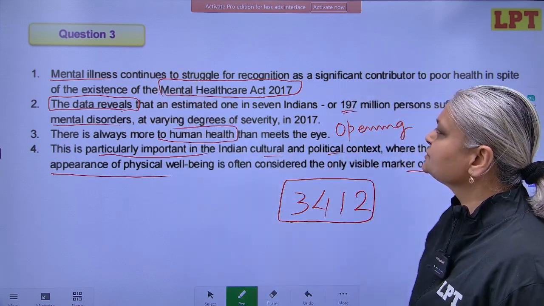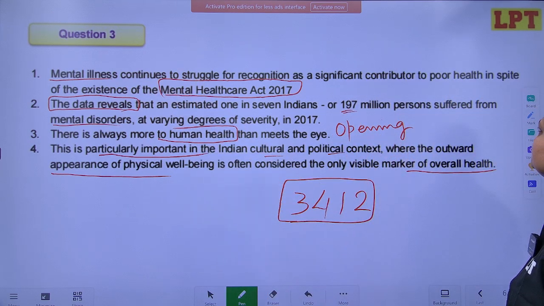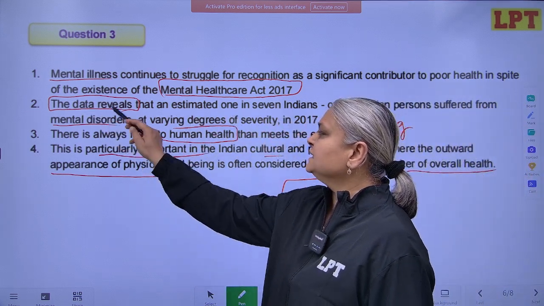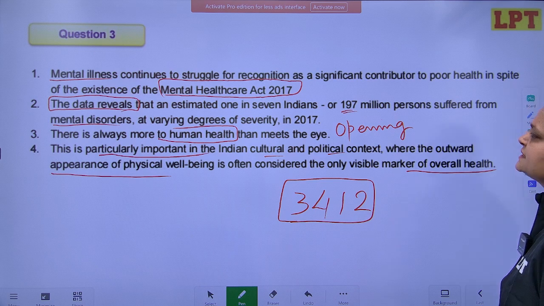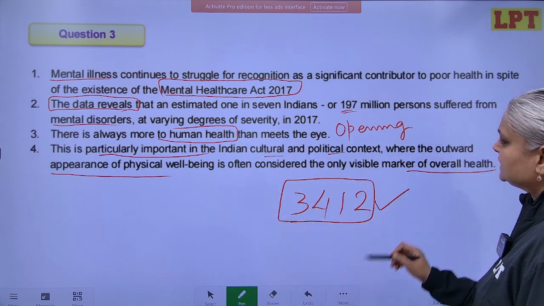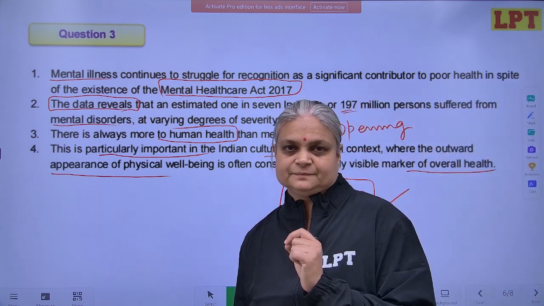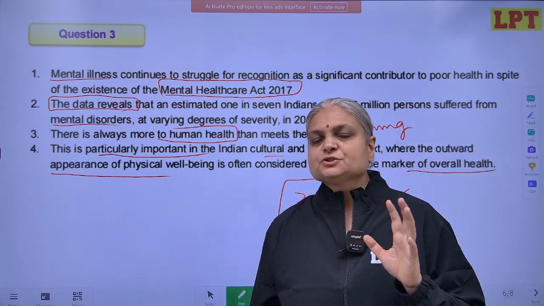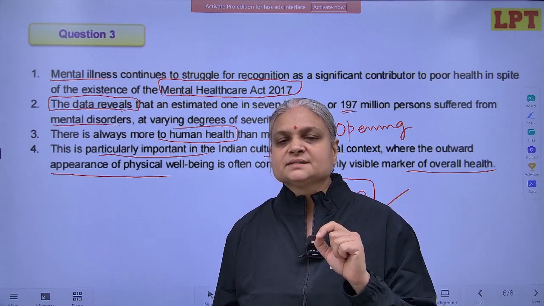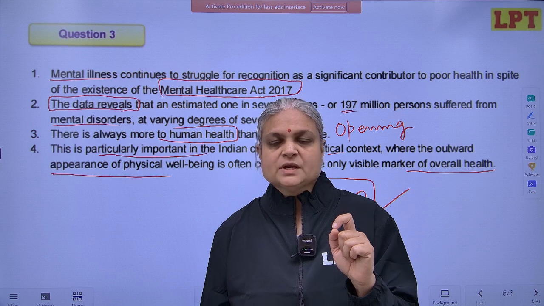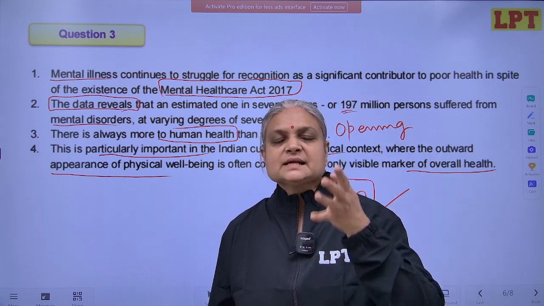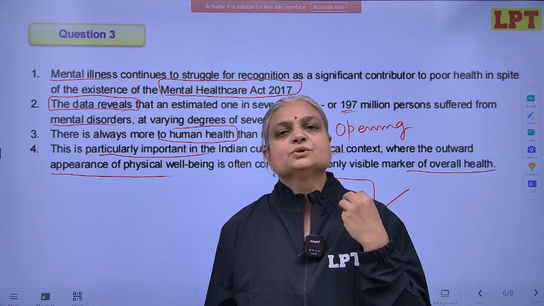Mental illness continues to struggle for recognition as a significant contributor to poor health. In spite of the existence of the Mental Health Care Act of 2017, the data reveals that an estimated 1 in 7 Indians suffer from mental disorders. So we have the absolutely correct answer in hand. Now, I'm sure after discussion of these three questions, you have understood that rushing in solving Parajumble is the biggest mistake you were doing. So, do not rush, read the paragraph and the sentences properly, understand the logical flow and the topic which the author wants to talk about.